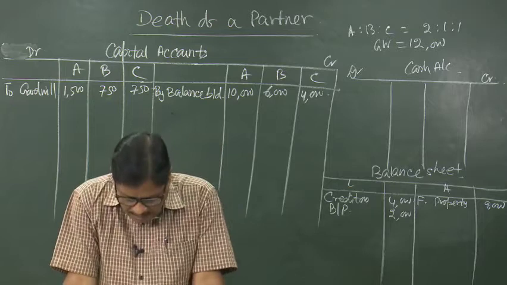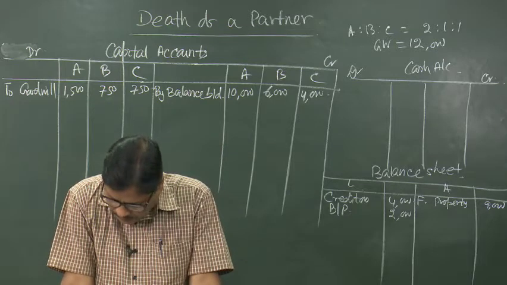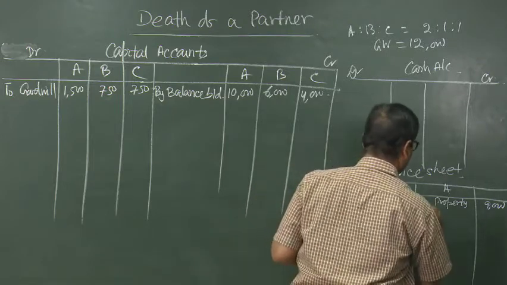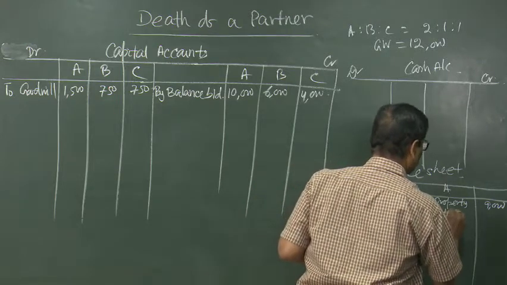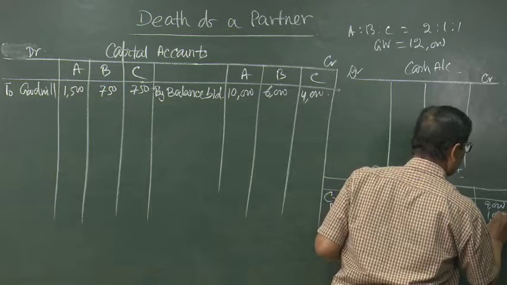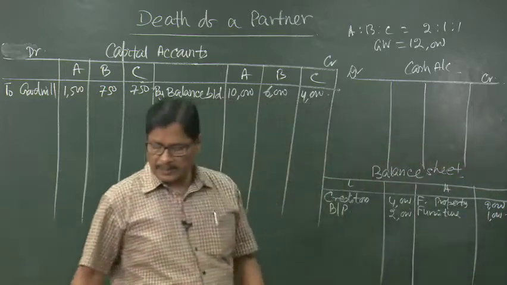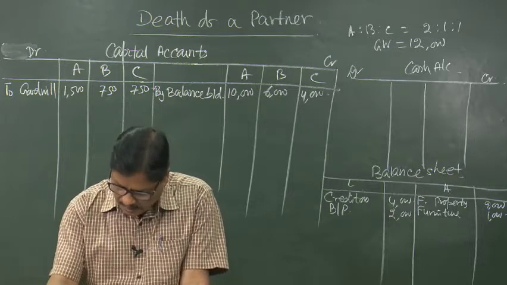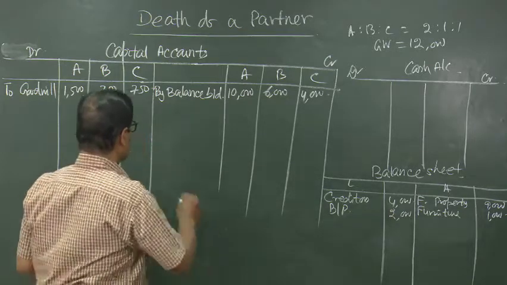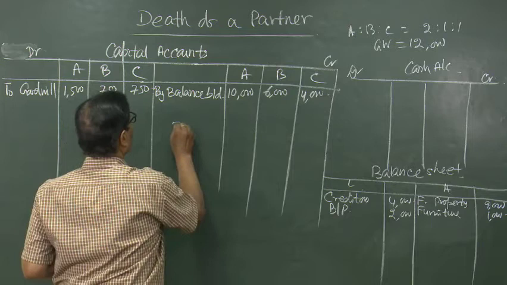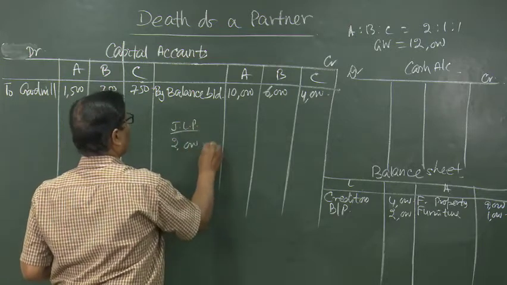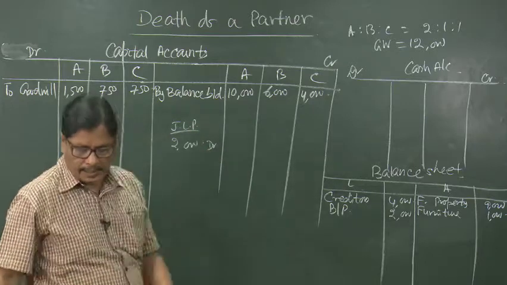Then you have got furniture 1,000, then joint life policy is appearing at 2,000. Okay, that we will take into consideration. Joint life policy account is having 2,000 debit balance. All right.